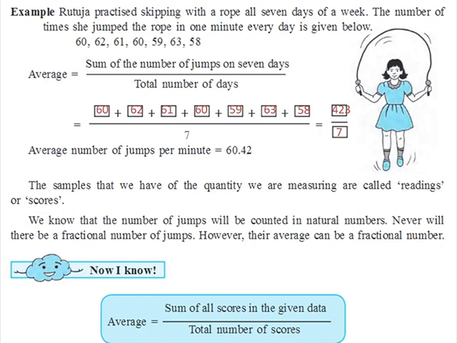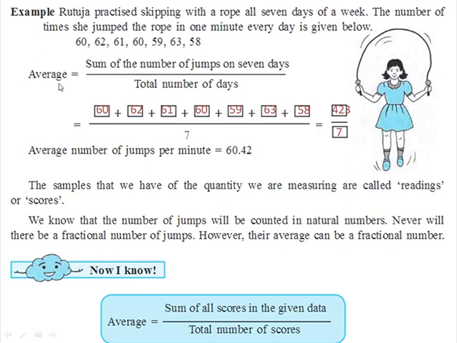Here Rutuja practiced skipping with a rope all 7 days of a week. The number of times she jumped the rope in 1 minute every day is given below. So here you have to find the average number of jumps she makes in 1 minute. So these are the number of jumps she does in 1 minute every day.